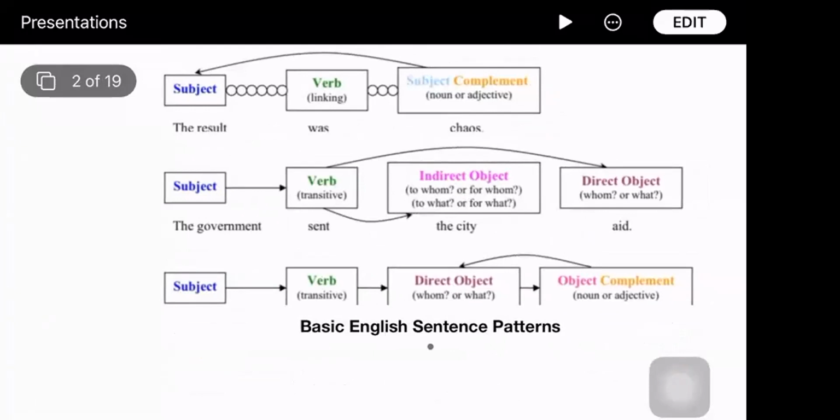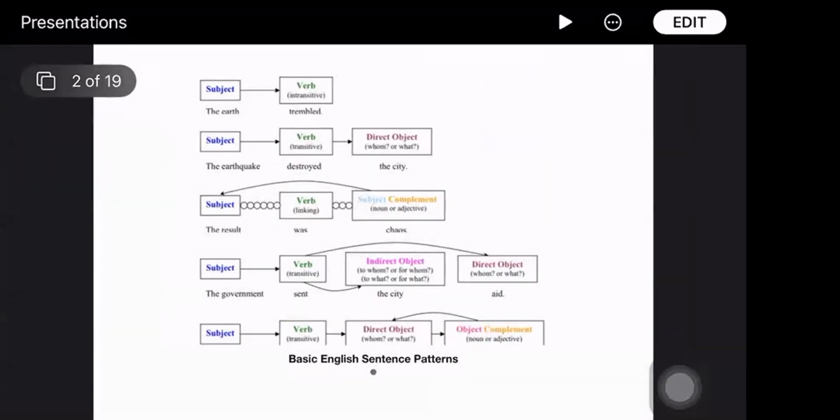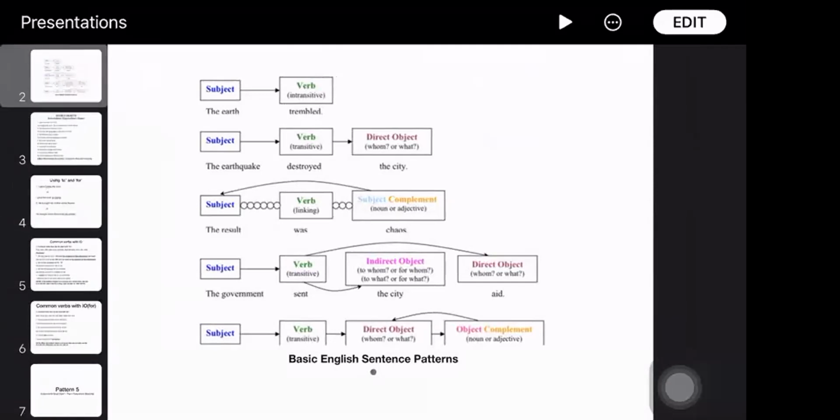In the next pattern you have a subject, a verb, the direct object, and the indirect object. The government sent aid to whom? To the cities. So that becomes the indirect object: the government sent the cities aid. And finally, today's last sentence pattern: subject, verb, direct object, and then object complement noun or object complement adjective. Now I have some exercises for you.